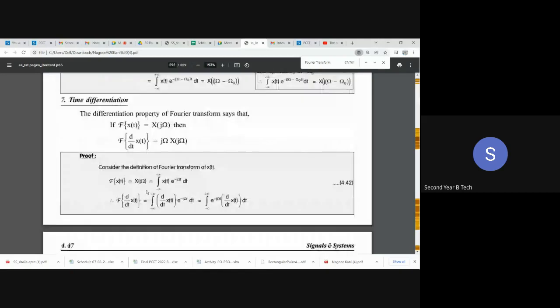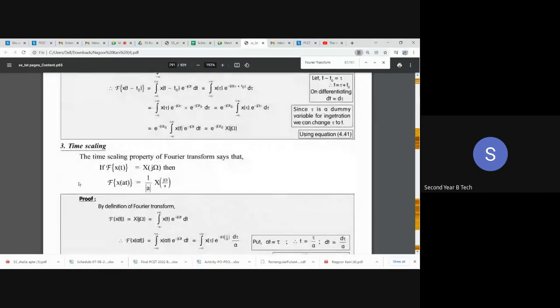So I hope you have written the property. All of you have written the property. Scaling property लिखा तुम लोगों ने, सब लोगों ने? Yes, ma'am. Yes, time scaling property लिखा. Have you written the conclusion of this property? Have you written the conclusion?